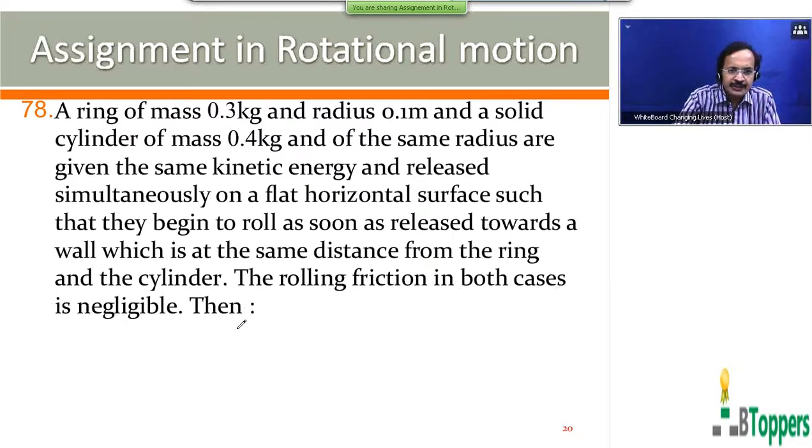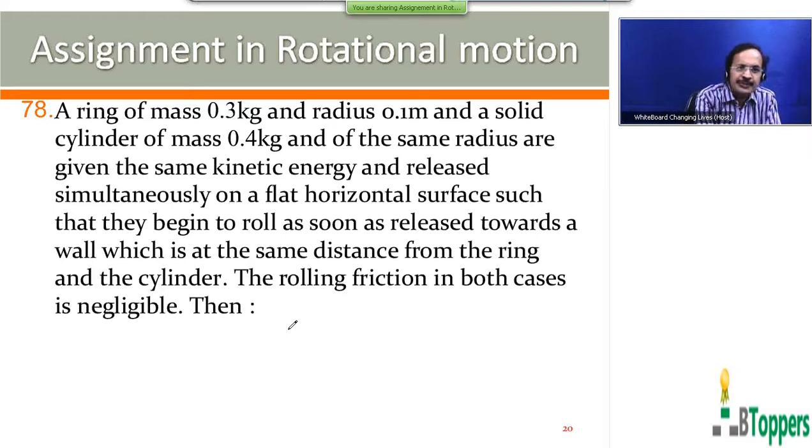The rolling friction in both cases is negligible. To find out which one of them will reach the wall first, we have to compare their translational speeds of center of mass.